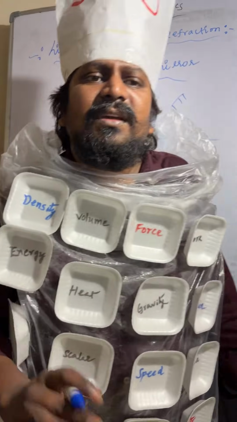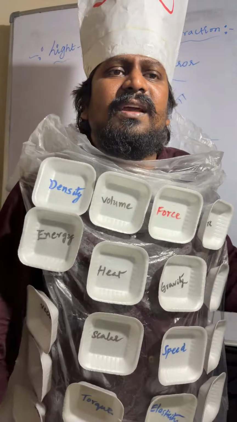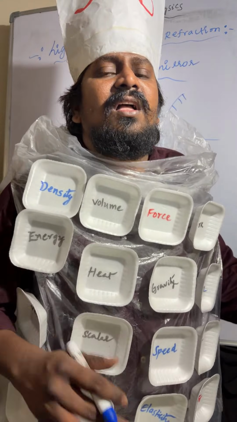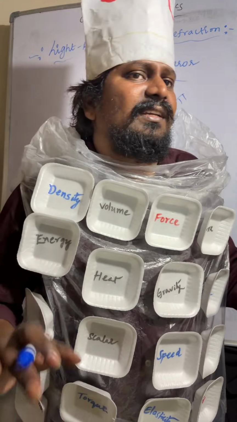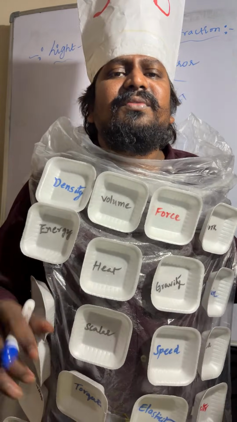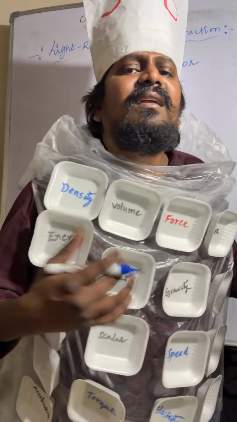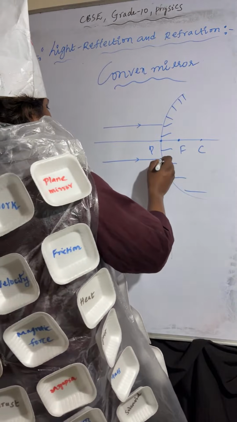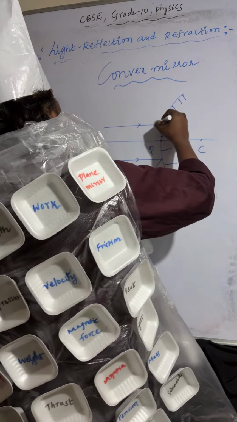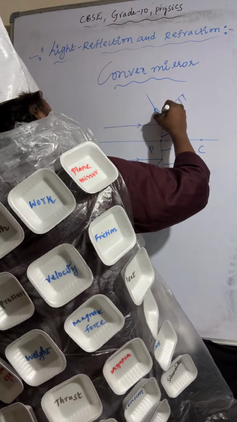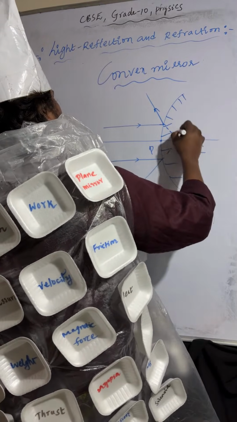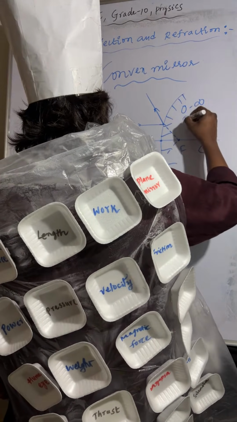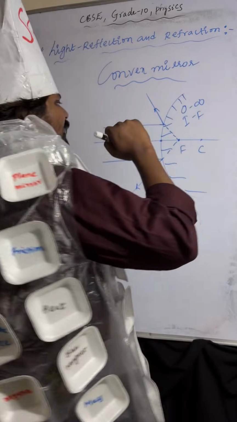So now you have to extend those light rays. Extended light rays are meeting at focus. Object is at infinity. Image is formed at focus.